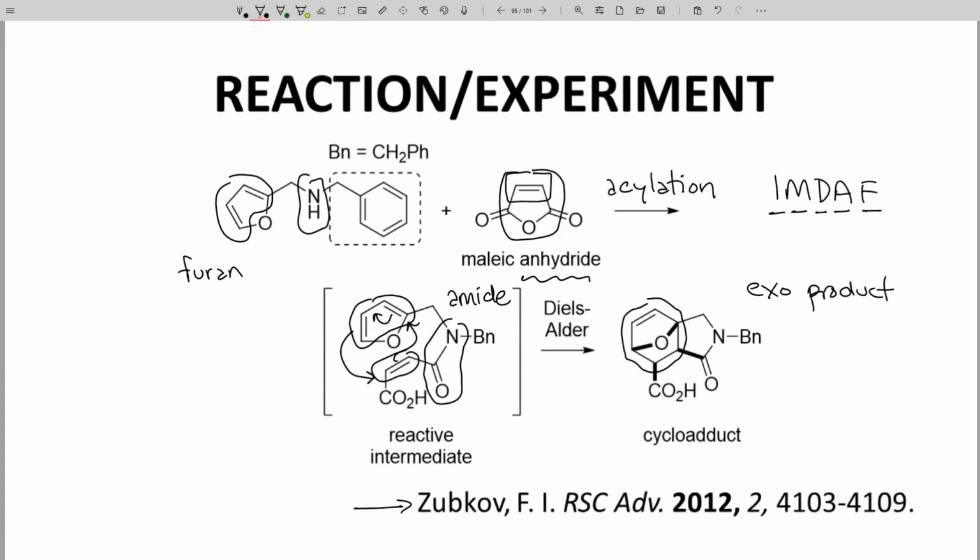Third comment, this reaction is very easy to perform. The starting materials are nonpolar and dissolve readily in nonpolar solvents. The cycloadduct is much more polar because of the acid side chain. Once the carboxylic acid group forms, it precipitates out of solution and the product can be easily isolated through filtration of the reaction mixture.